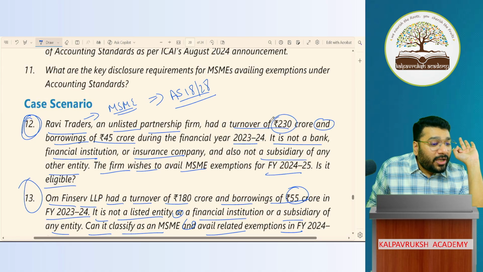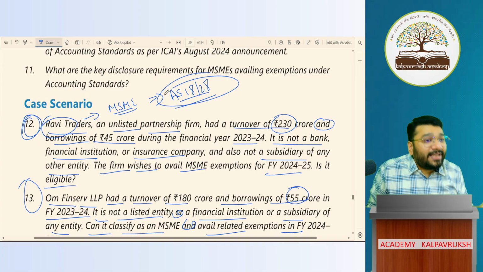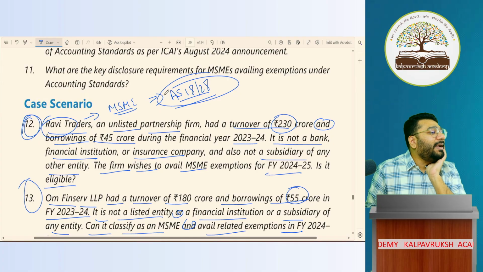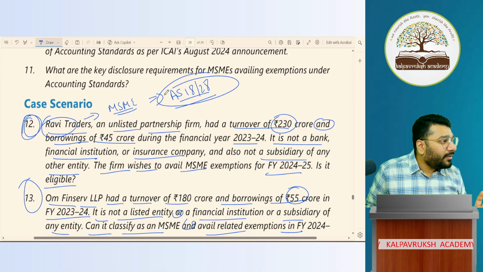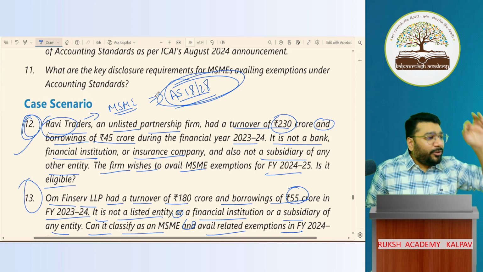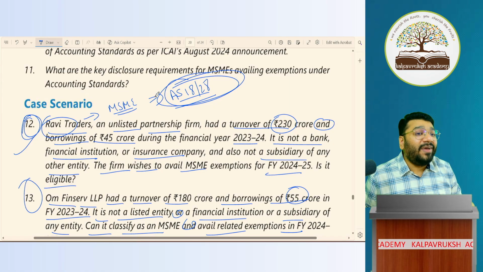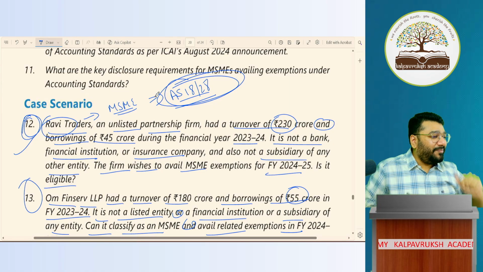Here the turnover has crossed 50 crore. So Ravi Traders is MSME with exemption, but AS 18 and 28 are not exempted. Got it, not got it? Along with this question, had they asked about 18 and 28, that would have been a perfect masala question. Masala itself is missing here. So where will the masala come? In the main exam.